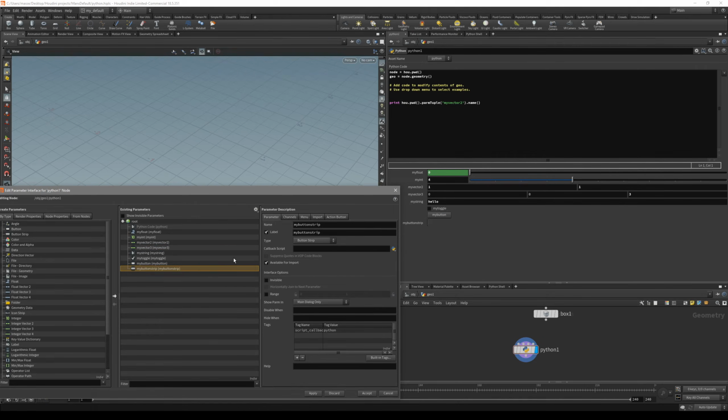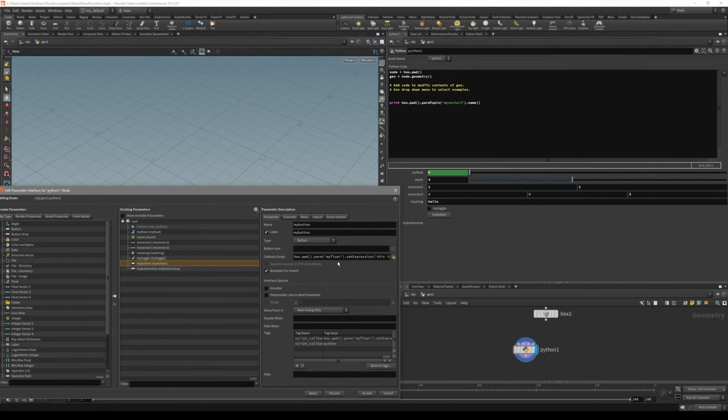So we can use the same parm method but reference a single value of my vector three. Let's write my vector three, and let's say x. Apply and take a look at it.